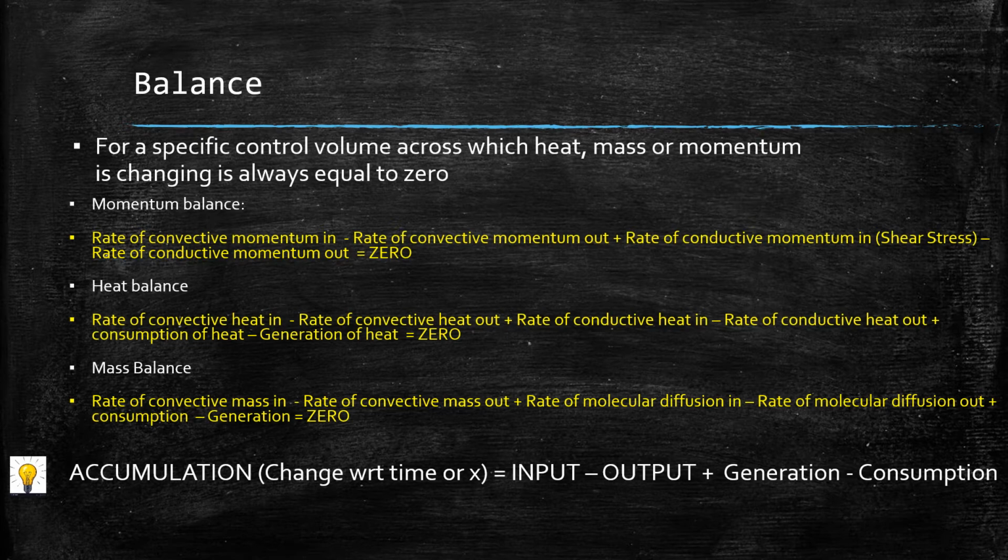What would be the terms that will be negative in the balance? It would be rate of convective momentum out and rate of conductive momentum out. For heat balance it will be rate of convective heat out, rate of conductive heat out, and consumption. For mass balance it will be rate of convective mass out, rate of molecular mass out, and consumption.